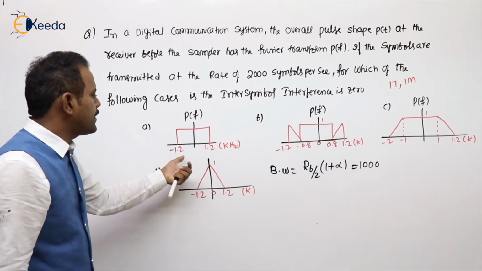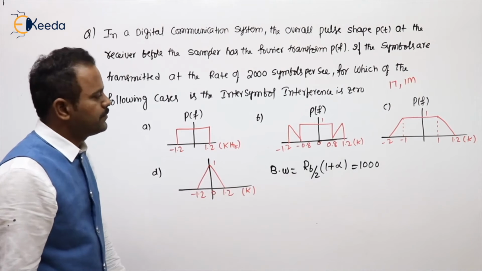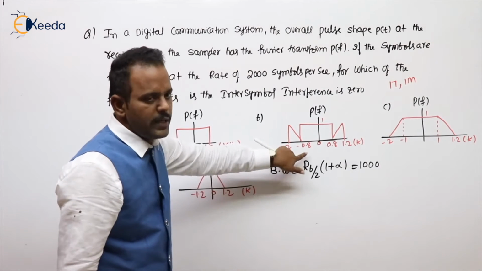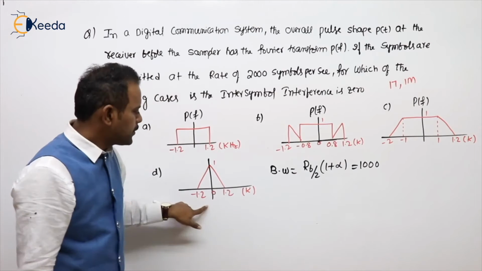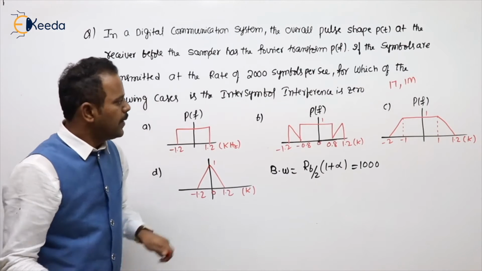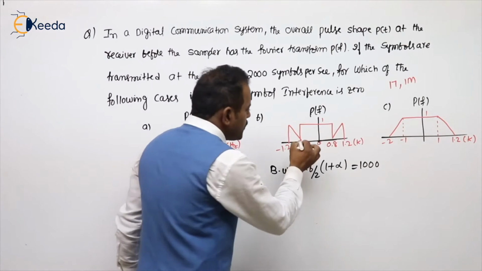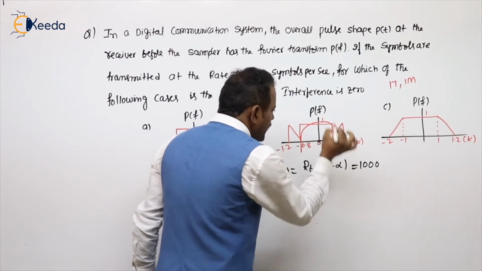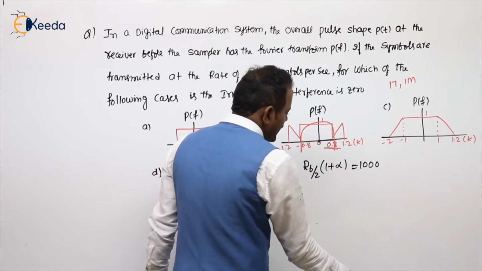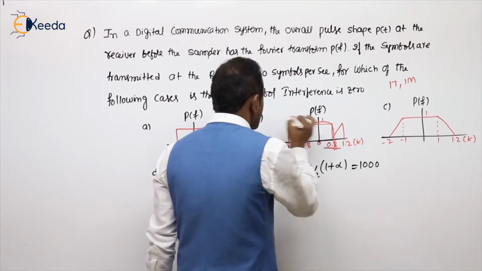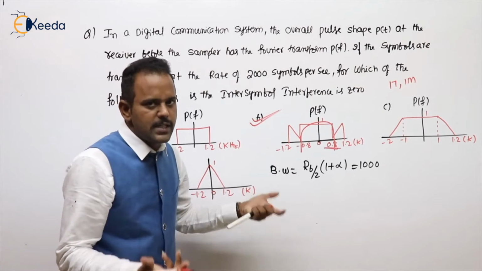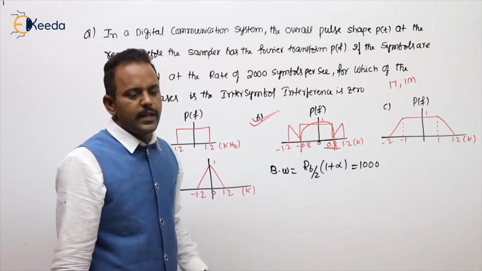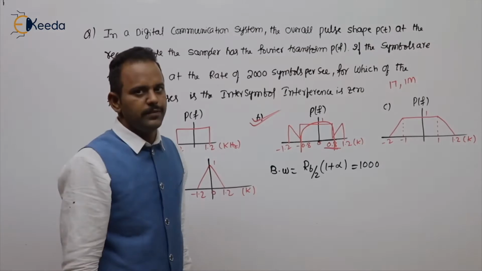Now if you see option A, 1.2 directly. Option B, there are some possibilities, wait. Option C also 1.2K. Option D also 1.2K. But in option B, if you take the main lobe only, 0.8K means 800, less than 1000. So this is the possible option. Apart from that, nothing is in the problem. This is a 17 GATE examination simple 1 mark question.